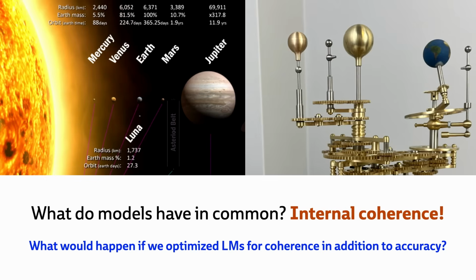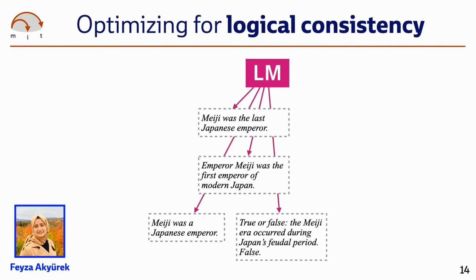This is mostly not a modeling talk, and I want to get through this bit quickly, but show a couple of vignettes about what it might look like to optimize for coherence in this sense. So with respect to the question of modeling a world, we can maybe come up with a really simple procedure for optimizing for factual consistency. What I'm showing here is work led by Faiza Akurek with some collaborators at BU.